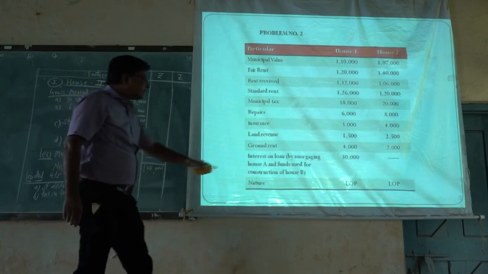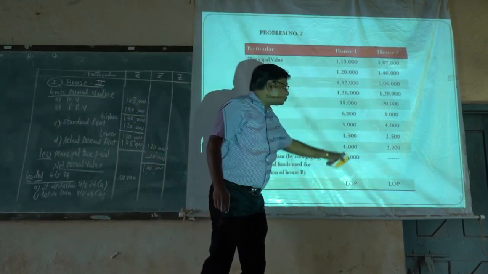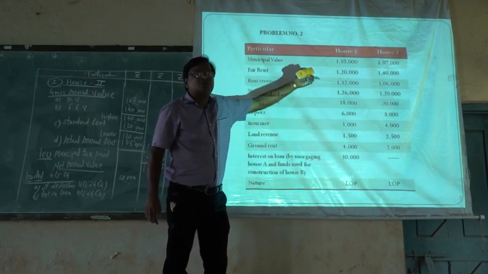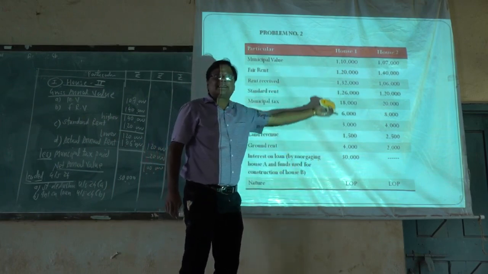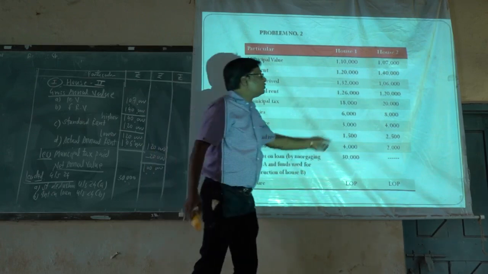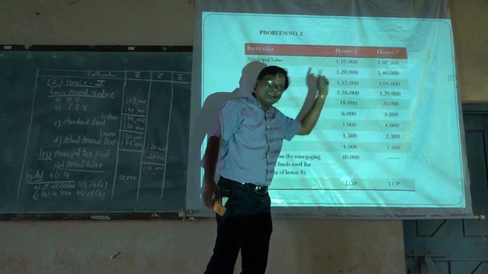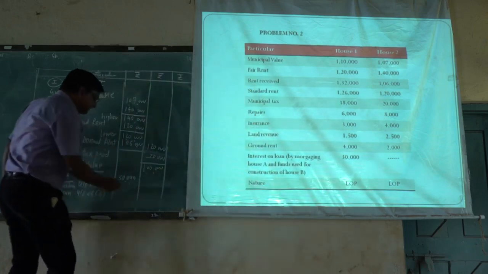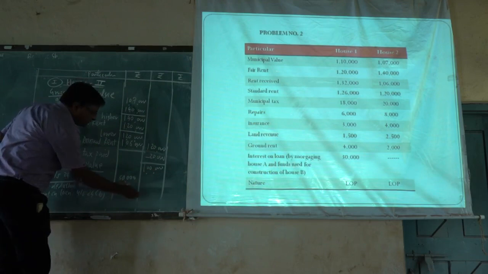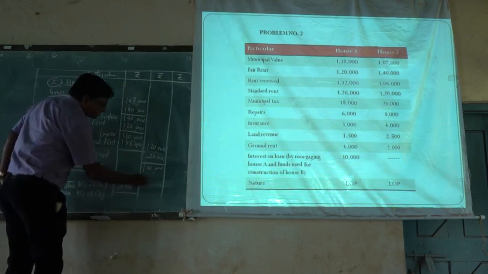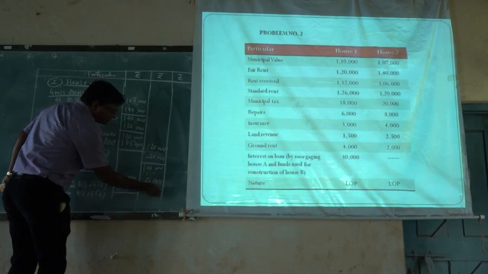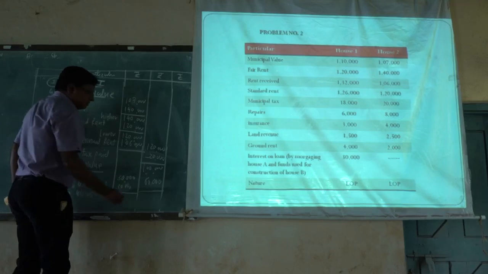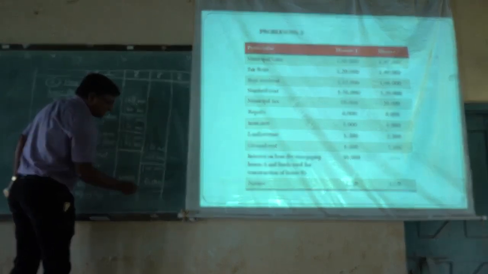The second one is interest on loan. That amount is given in the house 1 column, and it is given here by mortgaging the first house. That loan is used for constructing the second house. This amount is utilized for construction of the second house, hence that deduction will be allowed to the second house only. The 30,000 interest on loan paid will be deducted from here. 30,000 plus 30,000, the total deduction is 60,000. Then the net amount will be taken to the last column, the third column, that is income from the second house property.